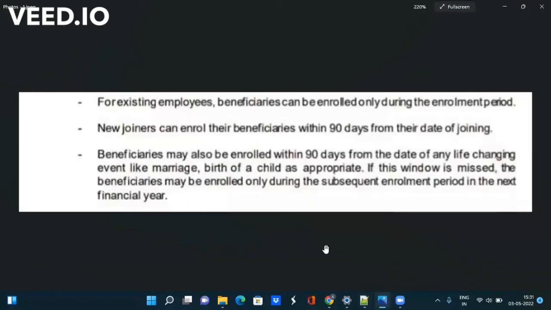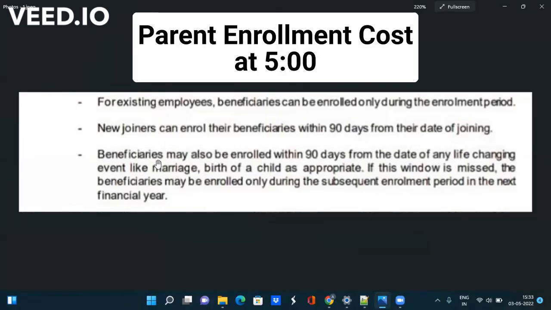If you are a new joiner, then you will be getting 90 days for enrolling yourself or your parent. I mean, you are by default enrolled. For your parent enrollment, you will be getting 90 days. And for existing employees, every April a window is opened in which you can enroll your parents. If you look at the third point, if you are getting married or giving birth to a baby, then within 90 days you can enroll them. Else you have to enroll in the next financial year. I hope this is clear.